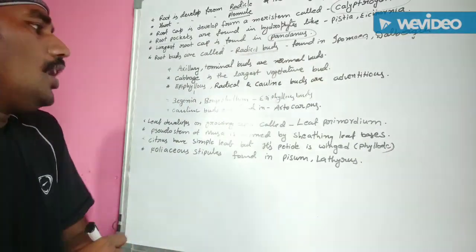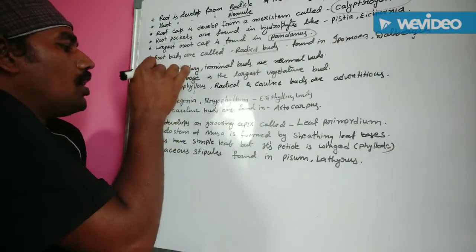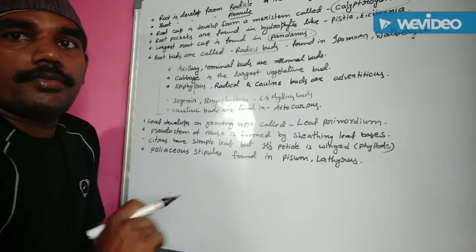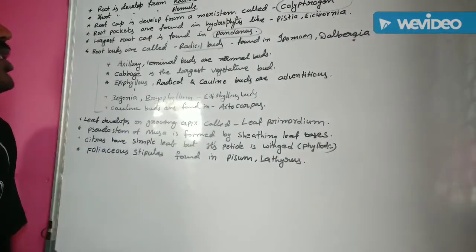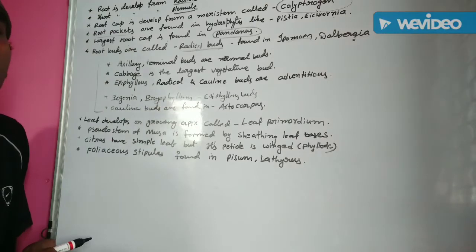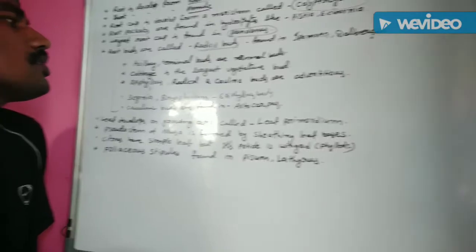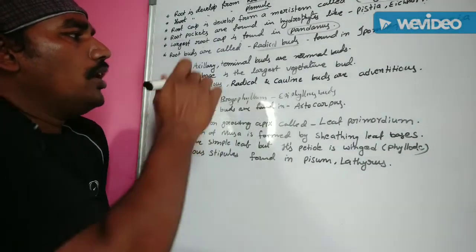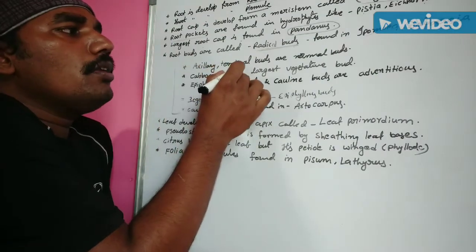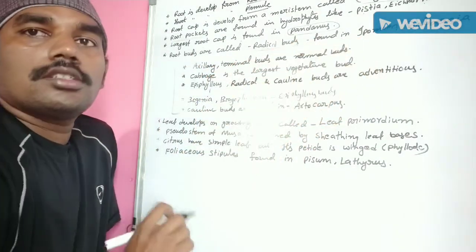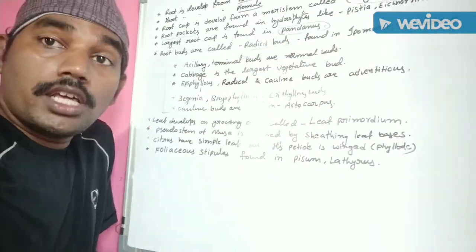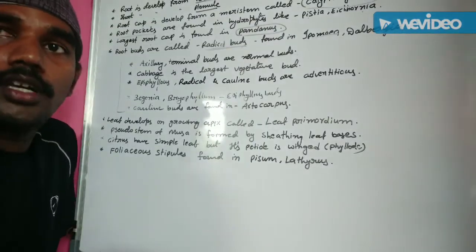Okay, next one, some additional information about the stem. The stem is developed from the plumule of the embryo, as already discussed in the first point. Next one, axillary and terminal buds are normal buds.